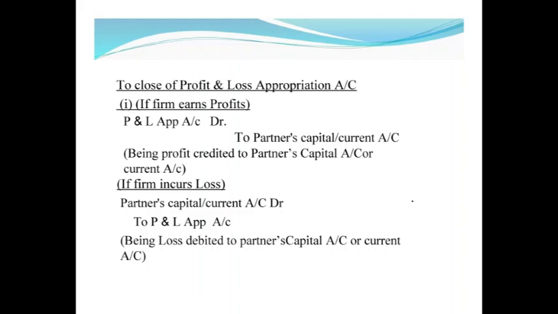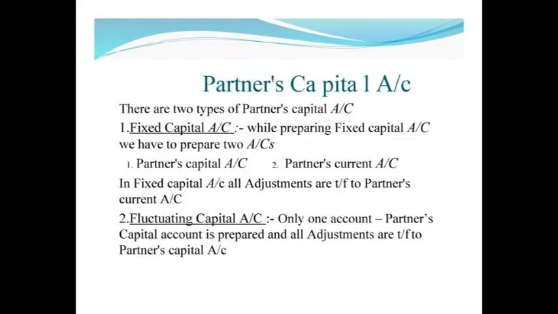On the 11th slide, entry related to close profit and loss appropriation account. If firm earns profit, then the following entry will be passed: profit and loss appropriation account debit to partners capital account or current account. If firm incurs loss, then entry partners capital account or current account debit to profit and loss appropriation account. If firm incurs loss, means the amount of loss will be debited to partners capital account, and if firm earns profit, the amount of profit will be credited to partners capital account.